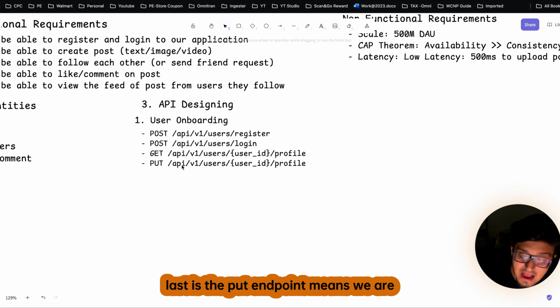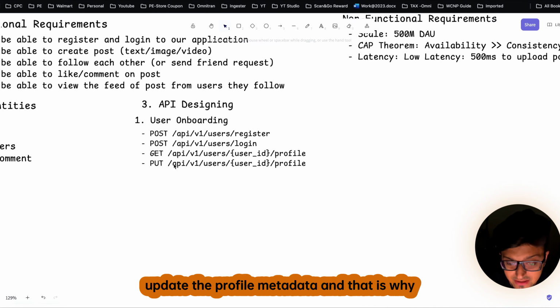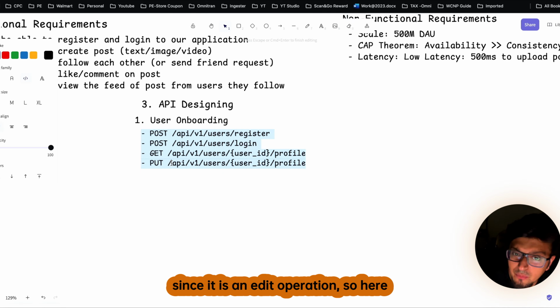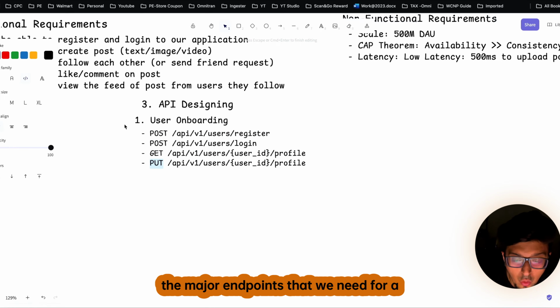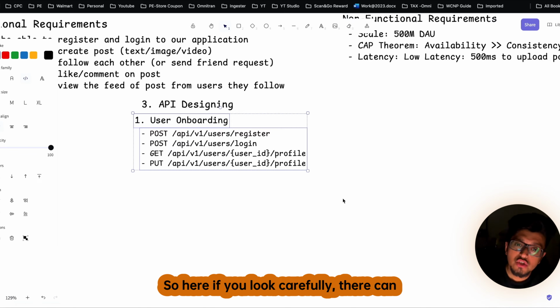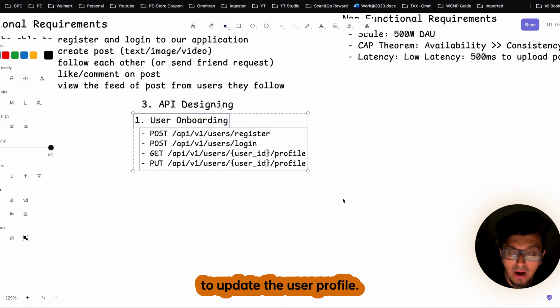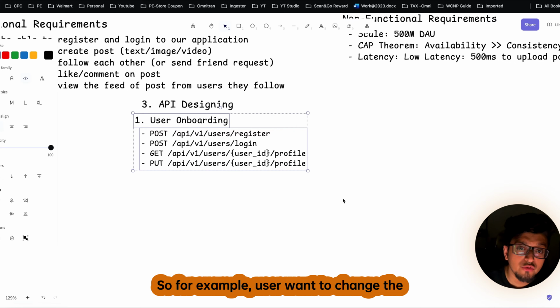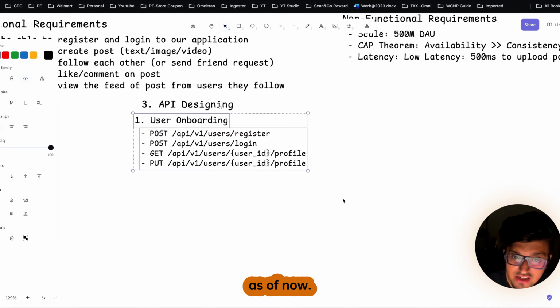our application. And the last is the put endpoint, meaning we are giving the user the functionality to edit or update the profile metadata. Since it is an edit operation, it will be a put request. I hope this is clear, these are the major endpoints that we need for a user onboarding process. There can be some other endpoints also that are required to update the user profile. For example, the user wants to change the cover picture or update the profile picture. All those things we are not considering as of now.